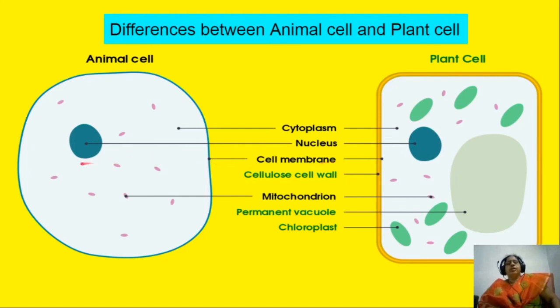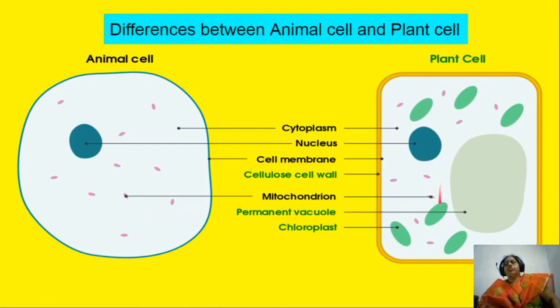So here nucleus is present both in plant cell and animal cell. A cell membrane is also present in both animal cell and plant cell. So next another difference is vacuole.